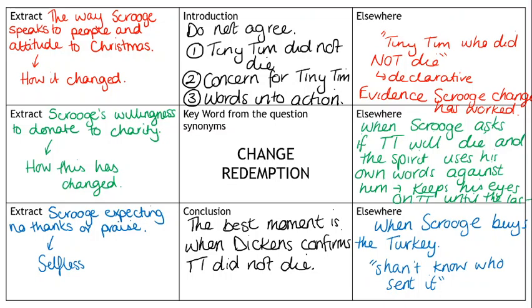Now, the reason for that is that this is the moment that I see some concrete evidence that Scrooge didn't just change for Christmas Day and then go back to normal. That's the moment that's followed by this big description of Scrooge being as good a man and as good a master as the good old city ever knew. Until that point, I see it as he could change back. He could do all this on Christmas Day and then be like, well, there we go, I'm done, and go back to being exactly how he was.